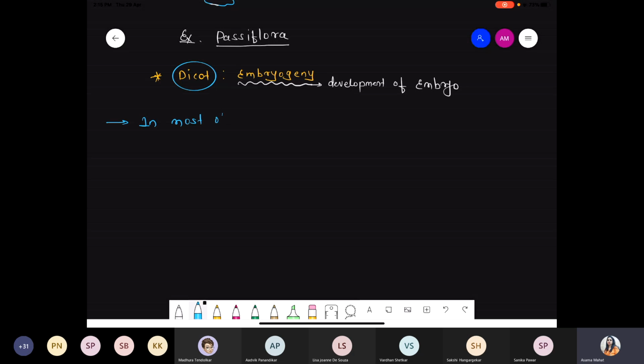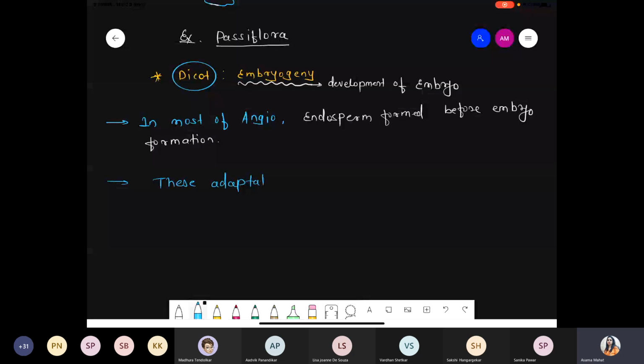In most of the angiosperms, endosperm will be formed before embryo formation, and it's one kind of adaptation which helps to provide guaranteed or assured nutrition to the embryo development.